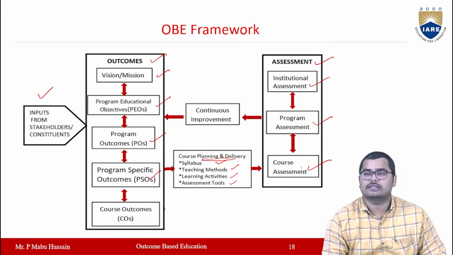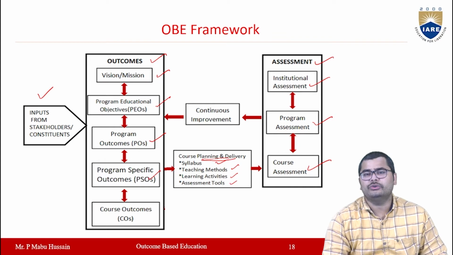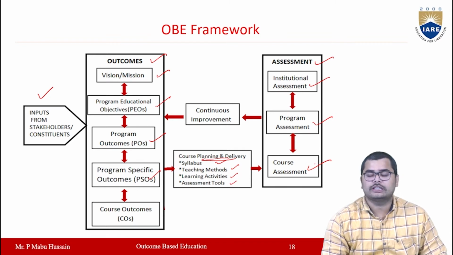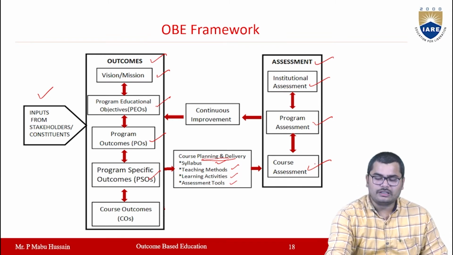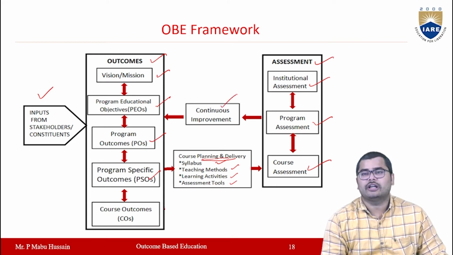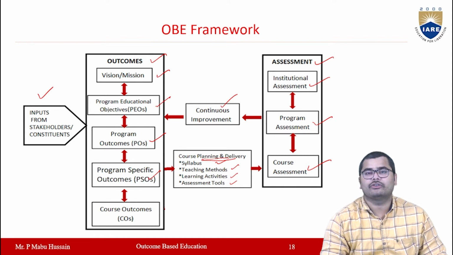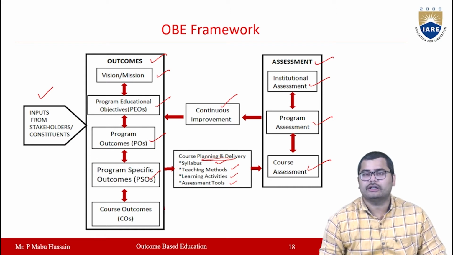For assessing the course, you need to have the course outcomes, right? And the students are expected to achieve those course outcomes. Whether the student has achieved them or not, we will determine through this course assessment. Then after the assessment, if the student is unable to achieve those outcomes, you need to modify those outcomes, take inputs from the stakeholders again, and redefine the outcomes. This process is continuous. So OBE is a continuous process.